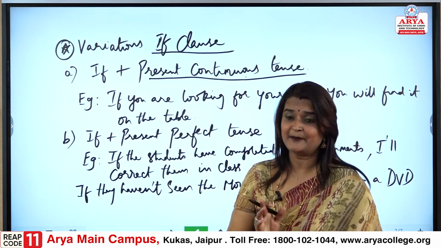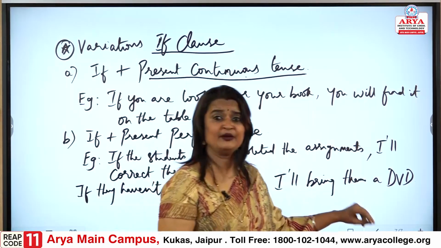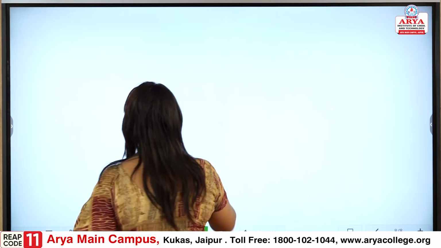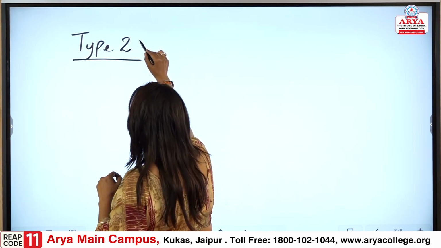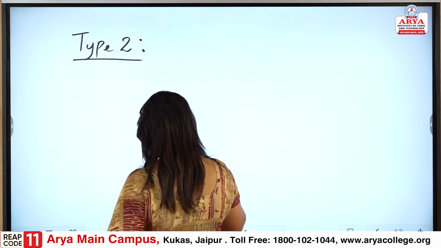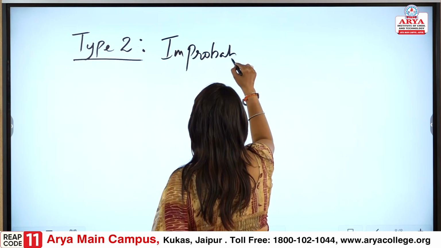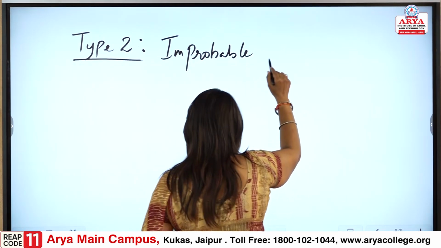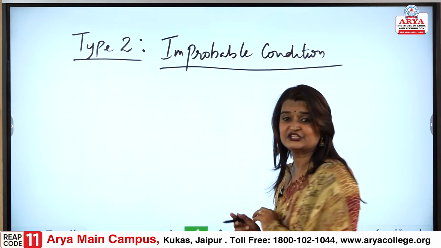I hope this understanding of type 1 helps us better. So now when we are proceeding further, let us go with type 2. So when we are talking about type 2, it is improbable condition.